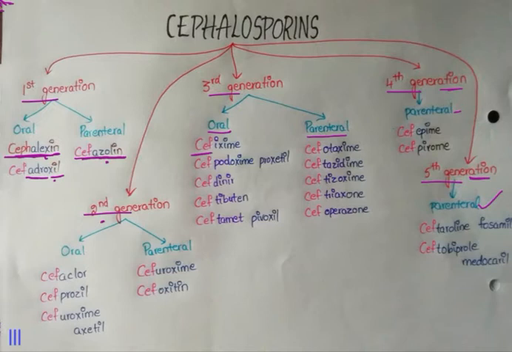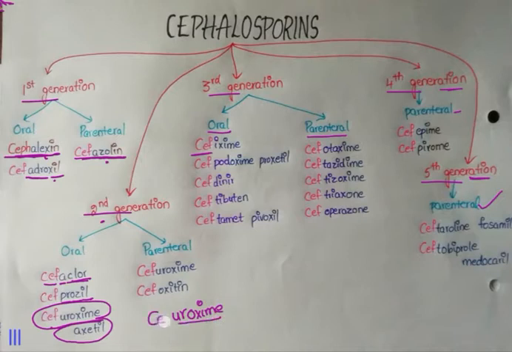Second generation includes cefaclor, cefprozil and cefuroxime axetil, and it is the index drug. I'm going to derive every drug from this drug itself. How to remember this one? We know oximes, right? Just keep uro before it. It becomes uroxime, and we know every drug starts with cef itself. Cefuroxime, and we are adding axetil. Axe is used to cut down things.